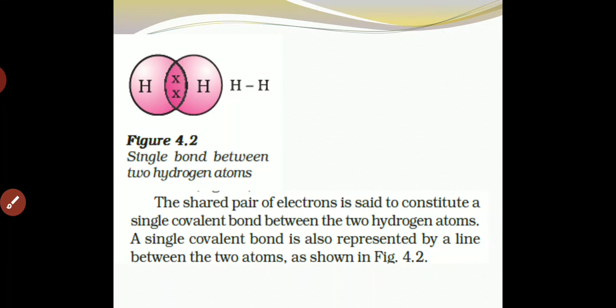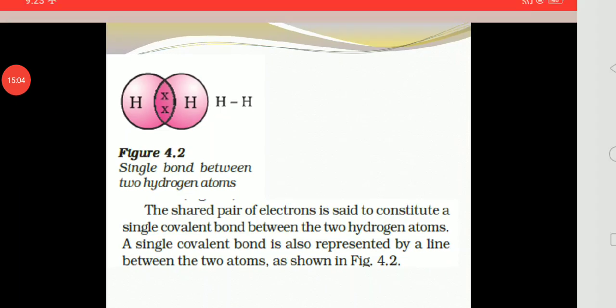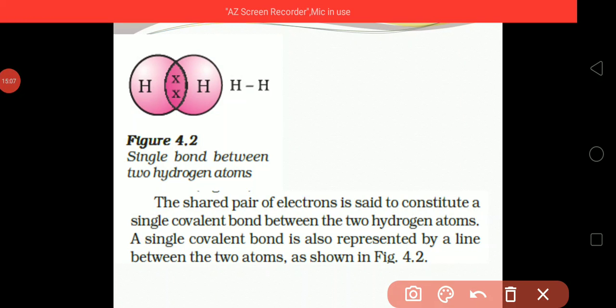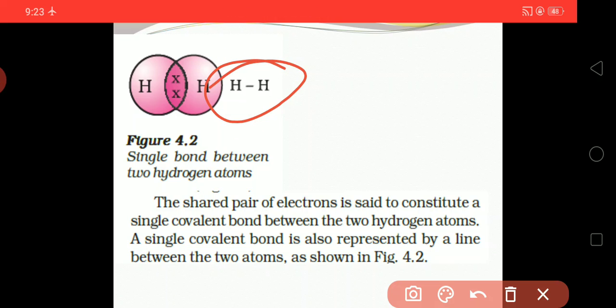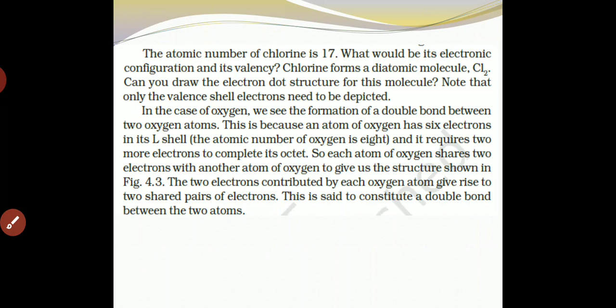In the same way, here you can see the shared pair of electrons. This is the constituent of a single covalent bond. The bond by which they are attached is said to be the covalent bond between two hydrogen atoms. A single covalent bond is also represented by a line between the two atoms, which you can see. This is known as the covalent bond.